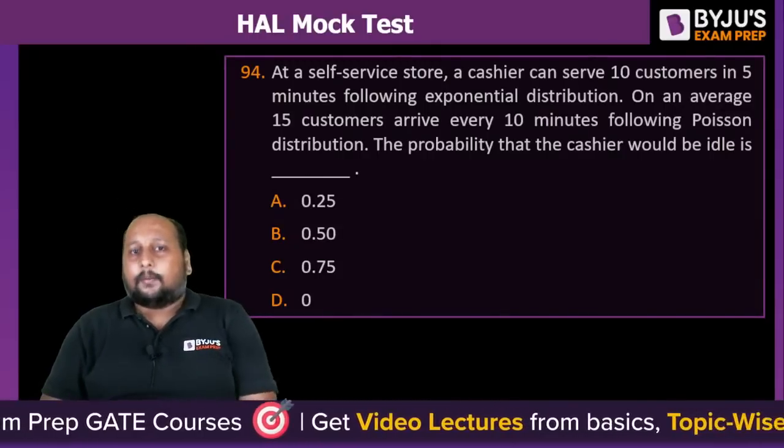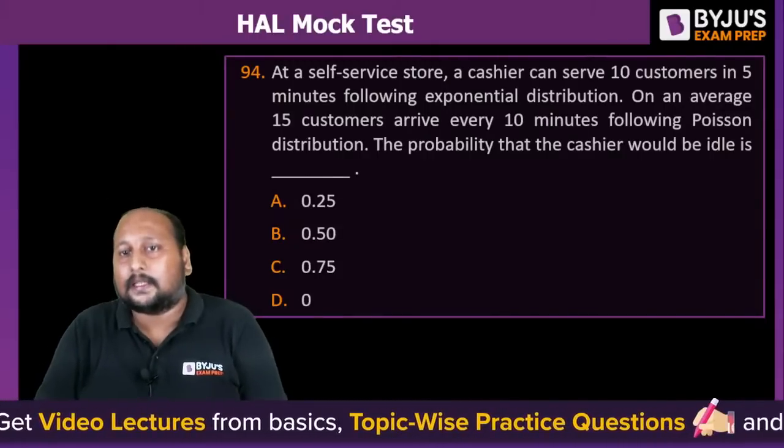Okay, a question from the queuing model. At a self-service center, a cashier can serve 10 customers in 5 minutes.